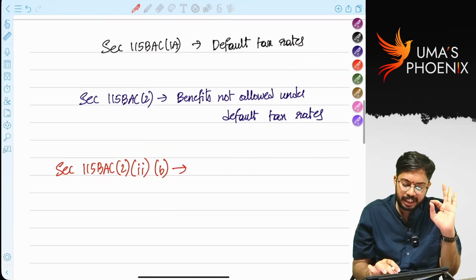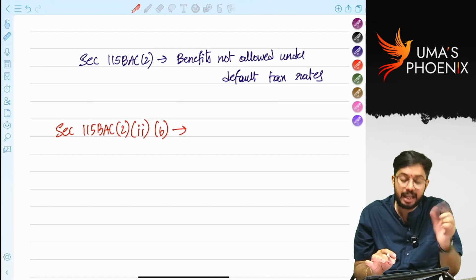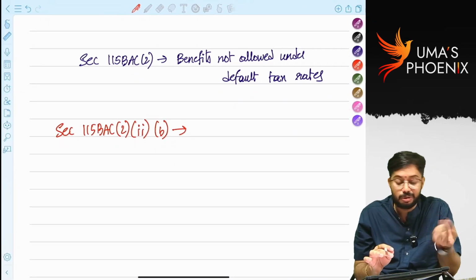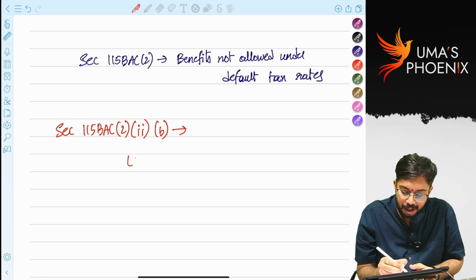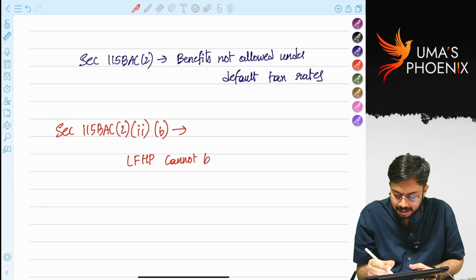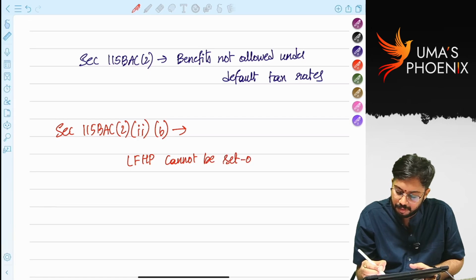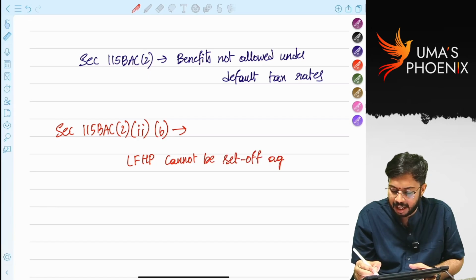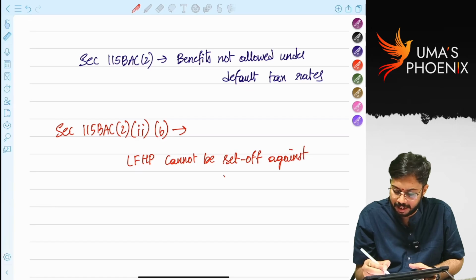That means loss from house property cannot be set off against other heads of income.